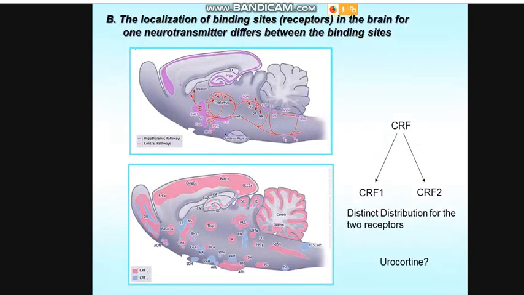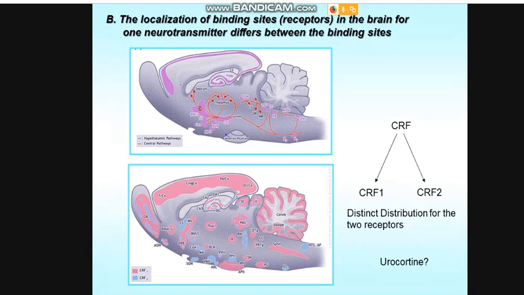On the next slide, I present again the distribution of CRF, the peptide, and the distribution of the 2 receptors for CRF. I mean 2, in fact we could say 3 or something like that, but the 2 main receptors, which are CRF1 and CRF2. I won't go back over the distribution of CRF, and I will directly switch to the distribution of the receptors.